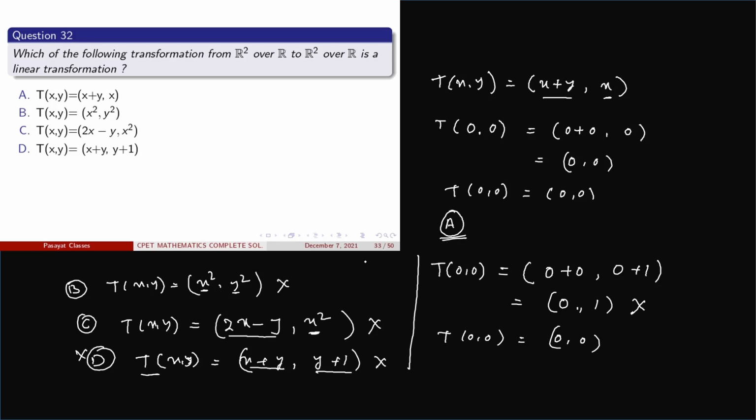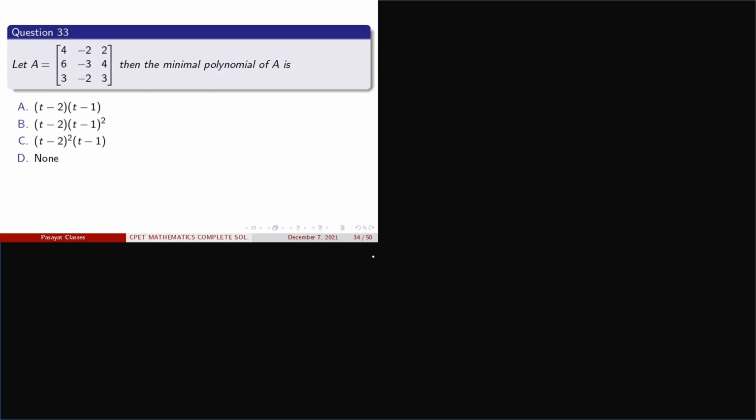Clear? Now come to another one. Here we have to find the minimal polynomial of A, and A is a 3 by 3 matrix. Clear? To find the minimal polynomial, we have to find the eigenvalues of the matrix A. For finding the eigenvalues, we must have the characteristic polynomial or characteristic equation. So for finding the characteristic equation, we have to solve determinant of A minus lambda I equal to 0.